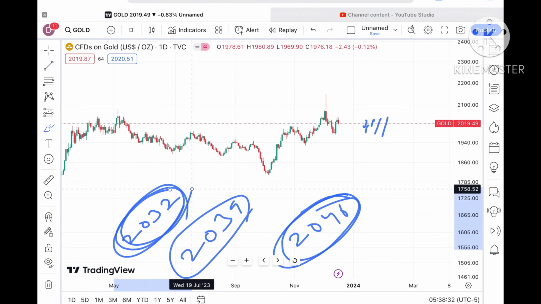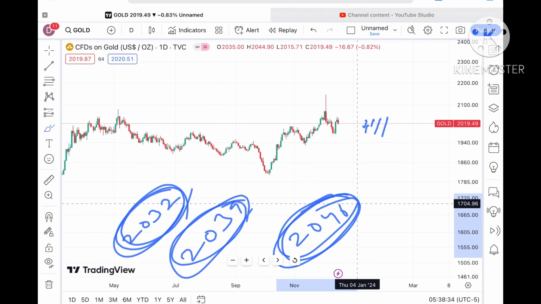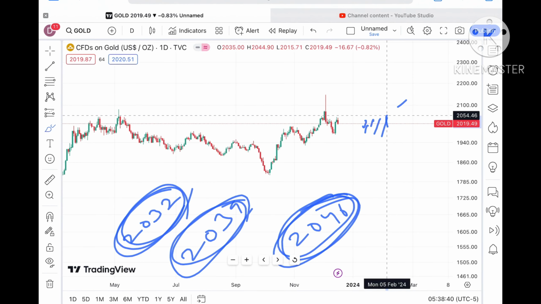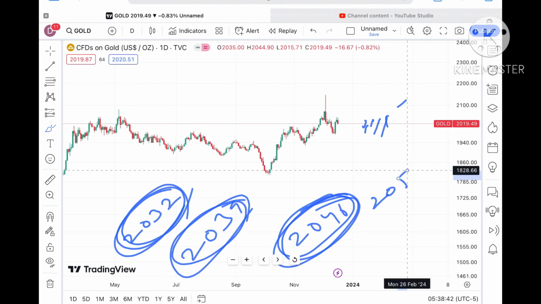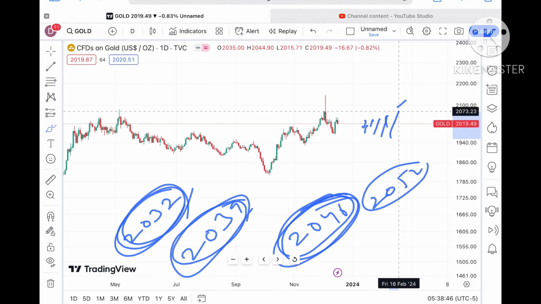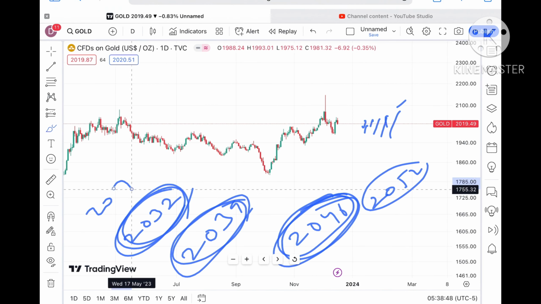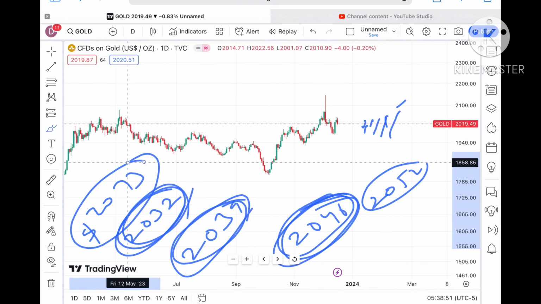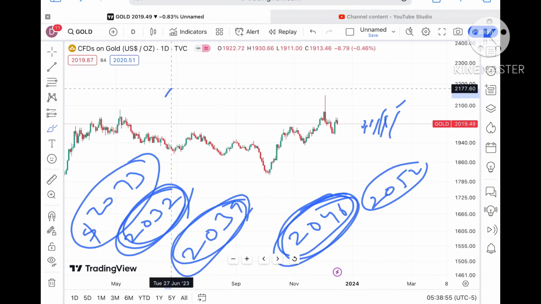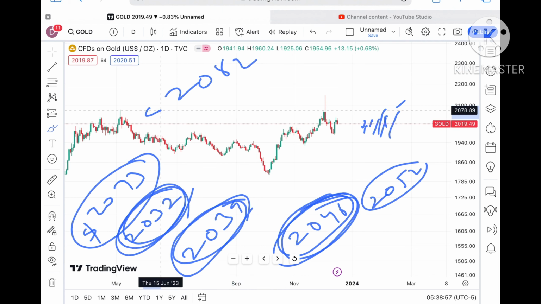That means if the price sustains this level, it will cross a level of $20.39, and from there a level of $20.46. If the price started going above that particular zone, we will see it will go towards a level of $20.52, and from there a further high we can see towards a level of around $20.73. Keep in mind that once the price started sustaining over $20.73, a further upside movement we can see towards a level of $20.82.